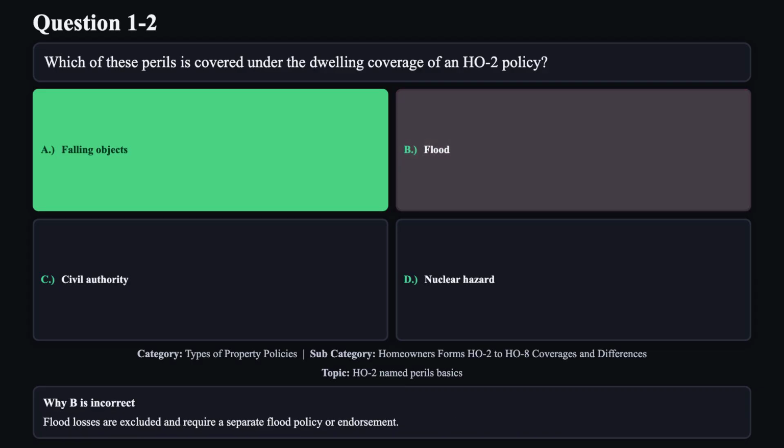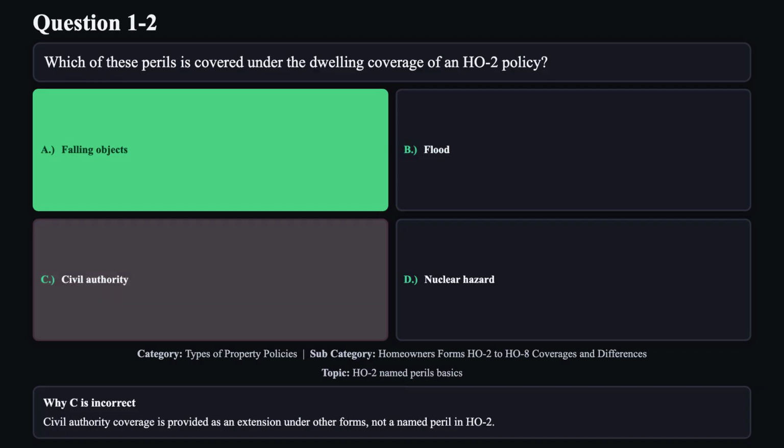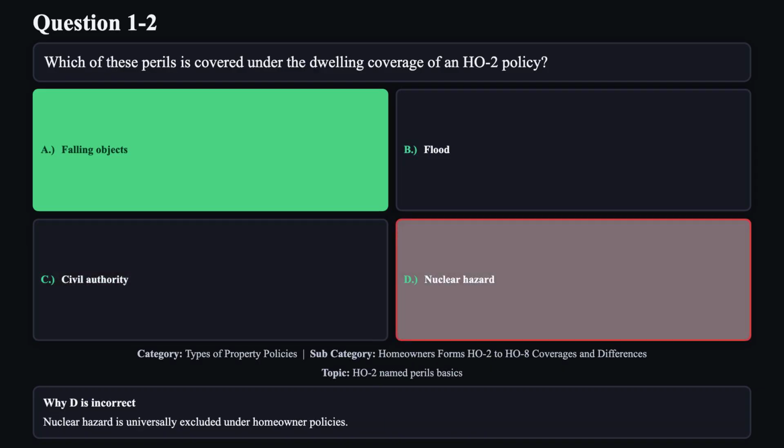Reason B is not correct. Flood losses are excluded and require a separate flood policy or endorsement. Reason C is not correct. Civil authority coverage is provided as an extension under other forms, not a named peril in H02. Reason D is not correct. Nuclear hazard is universally excluded under homeowner policies.